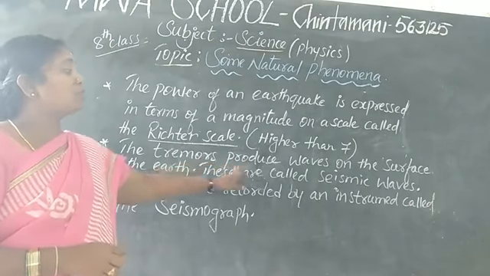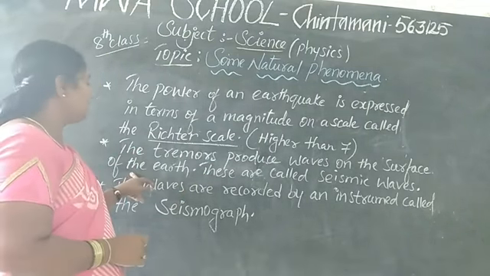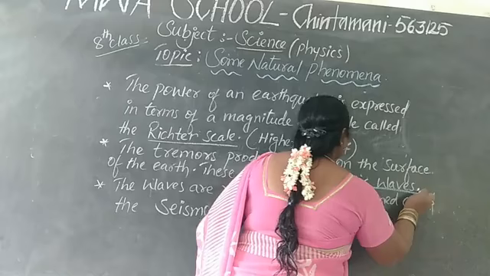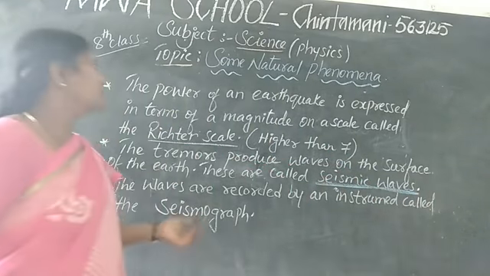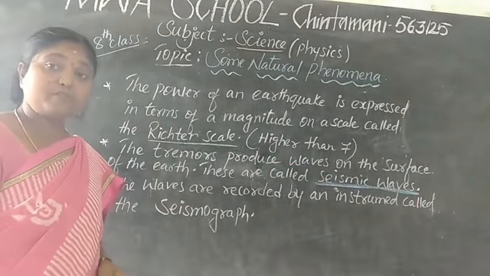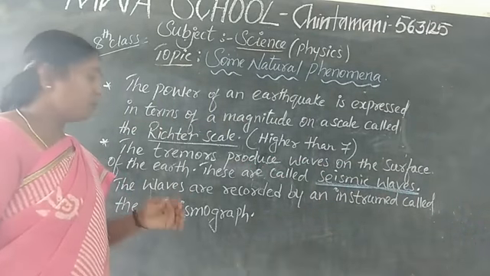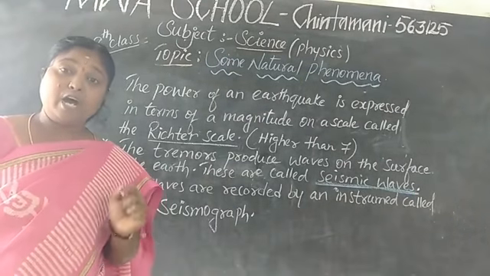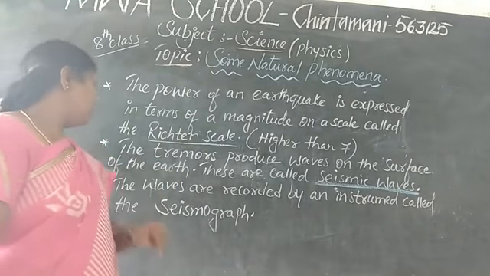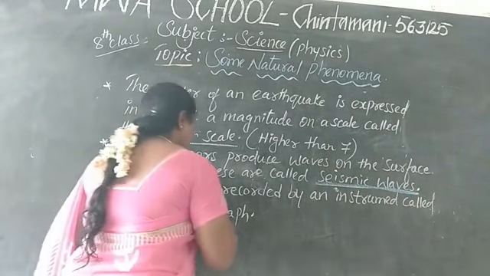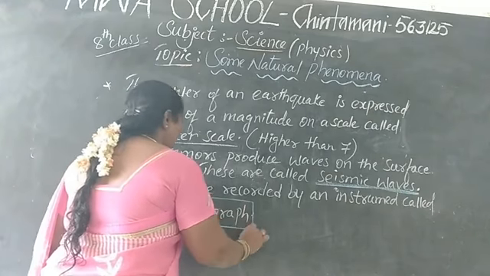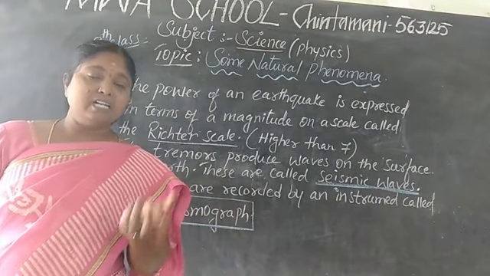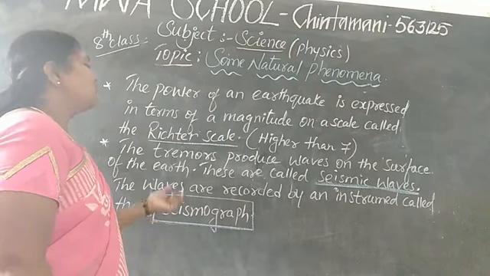The tremors produce waves on the surface of the earth. These are called seismic waves. Some of the waves are responsible for the earthquake. The waves are recorded by an instrument, and that is nothing but the seismograph. It's very important: how we measure earthquakes is with the seismograph.